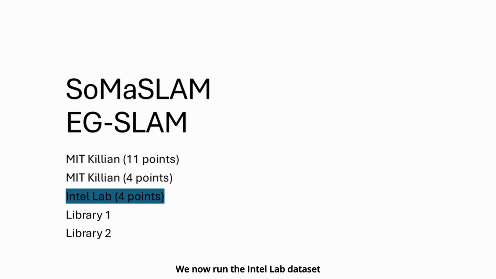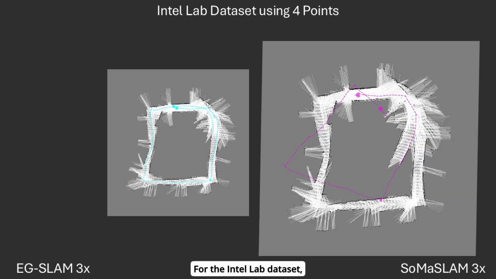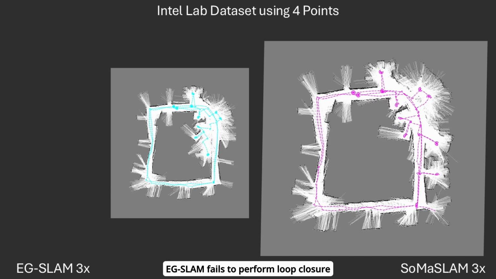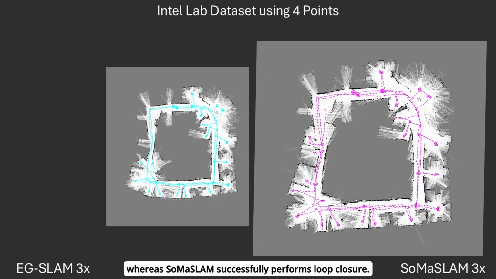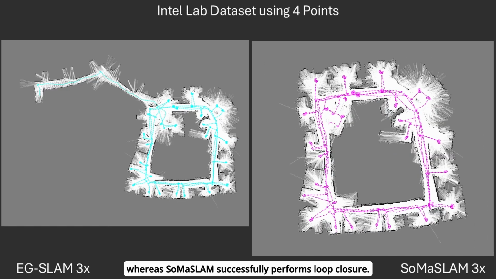We now run the Intel Lab dataset using 4 points out of the available 180 points. For the Intel Lab dataset, EG-SLAM fails to perform loop closure, whereas SoMaSLAM successfully performs loop closure.